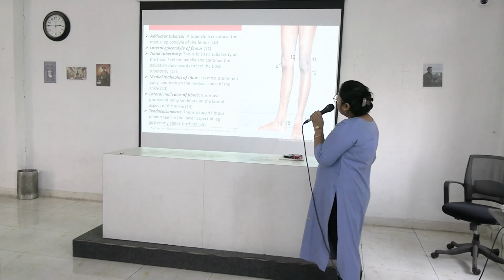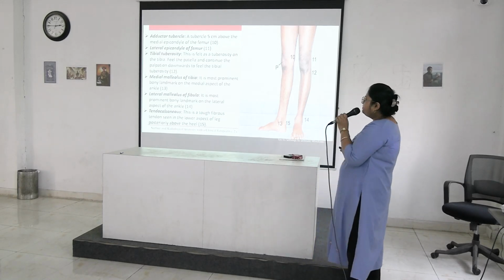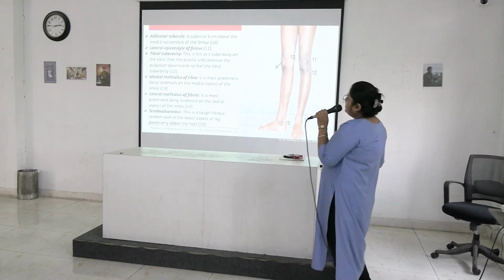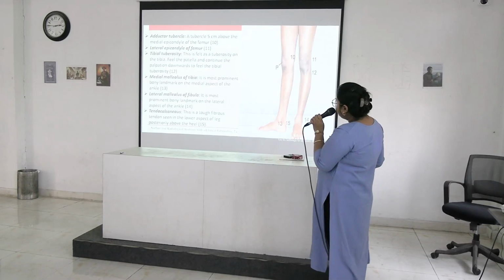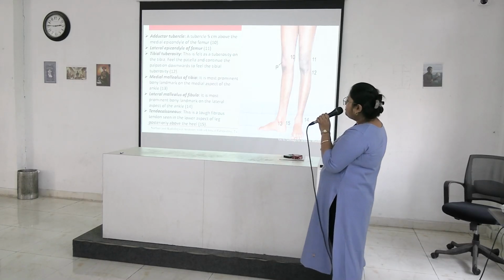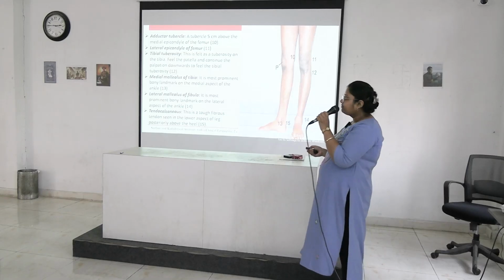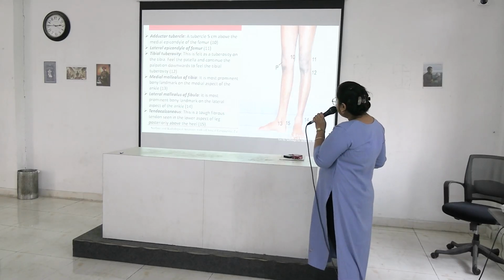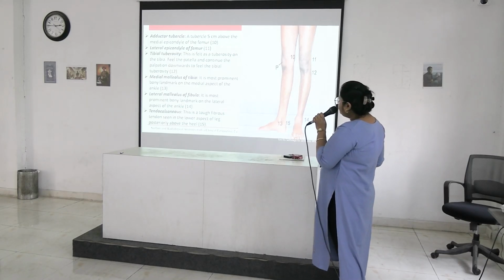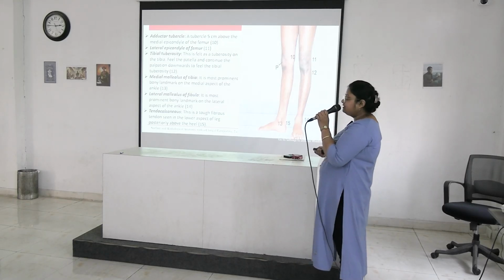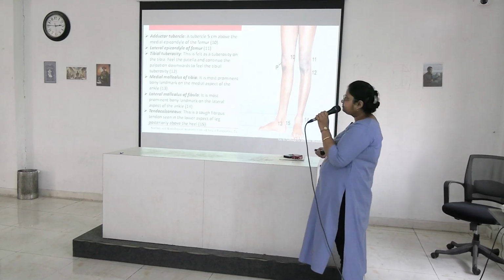Medial malleolus of tibia. These two are also very frequently given, medial malleolus and lateral malleolus. Medial malleolus is located here, point 13. Most prominent bony landmark on the medial aspect of the ankle. Next is lateral malleolus of fibula. Here is 14. It is the most prominent bony landmark on the lateral aspect of the ankle.